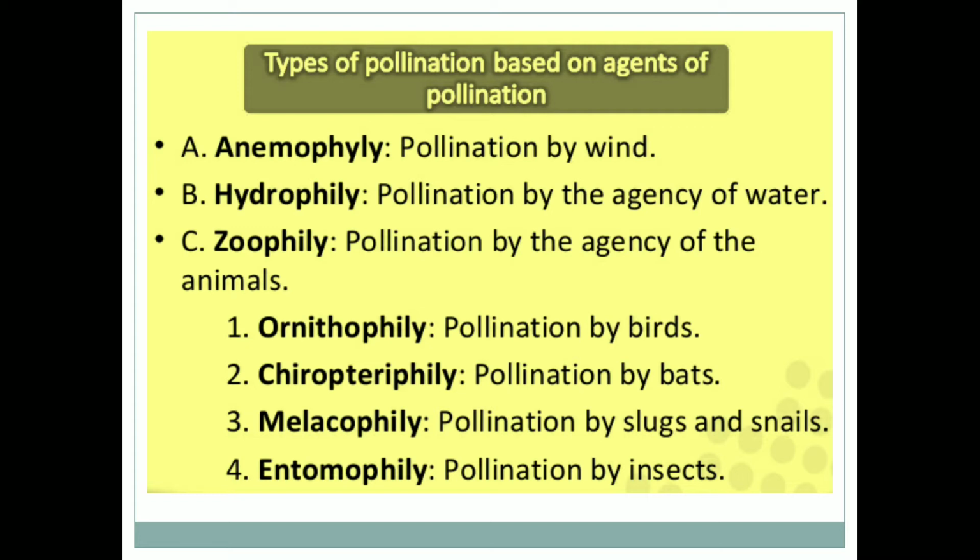Remember, anemophily is wind, hydrophily is water, zoophily is animals, and based on the types of animals, ornithophily indicates birds, chiropterophily bats, malacophily snails and slugs, entomophily insects.